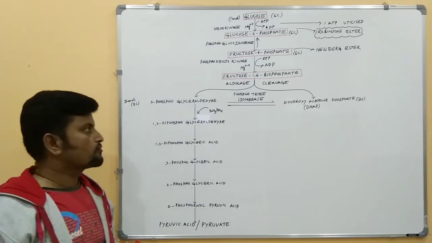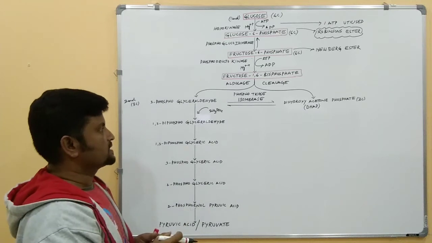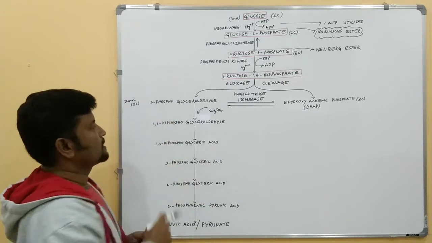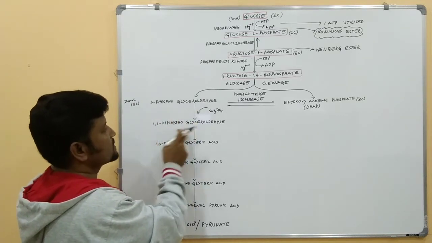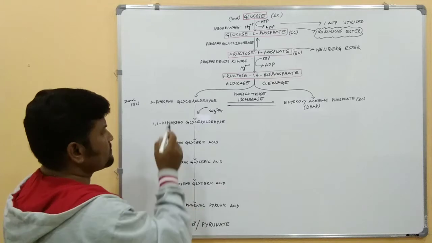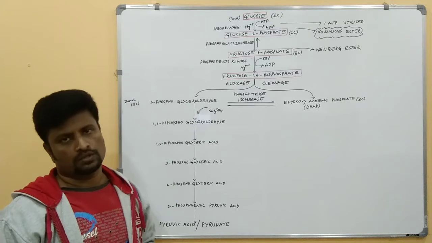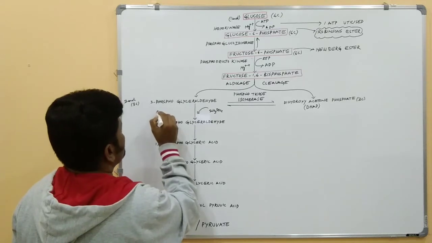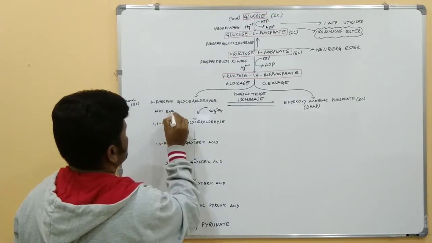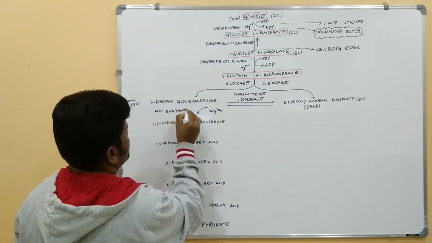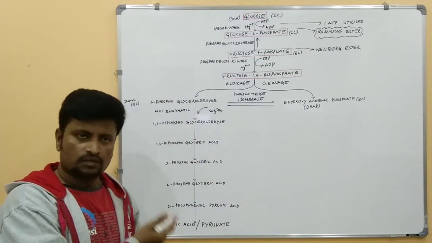The phosphate released from the inorganic phosphoric acid will get attached to the first carbon atom of the 3-phosphoglyceraldehyde, and it is converted into 1,3-diphosphoglyceraldehyde. In this reaction no enzyme is involved. That's why it is called a non-enzymatic reaction.